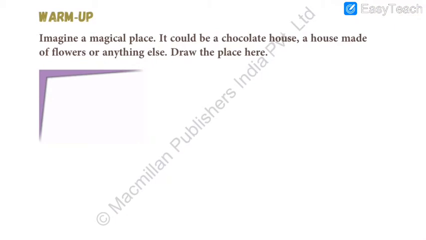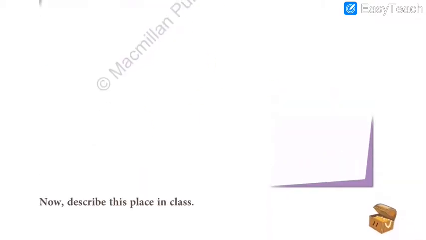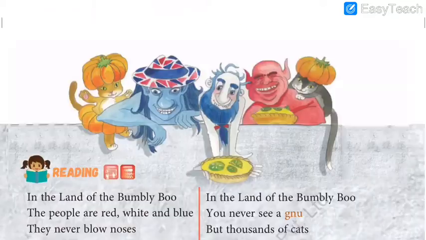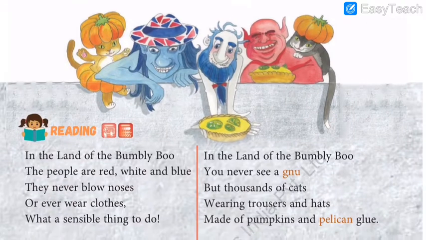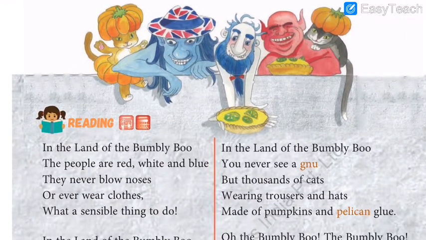But here I am going to give you this warm-up activity in the homework. Let us go through it first. Imagine a magical place. It could be a chocolate house, a house made of flowers, or anything else. Draw the place here. That means you can draw it in your drawing book or in your rough book, wherever you want. Just draw a beautiful drawing of the beautiful place you imagine.